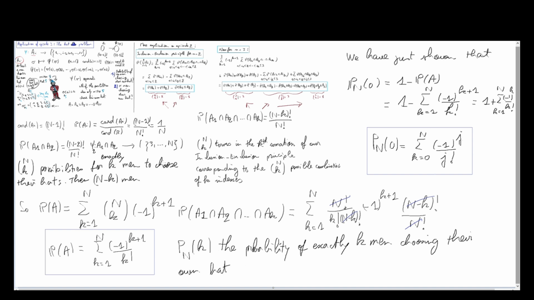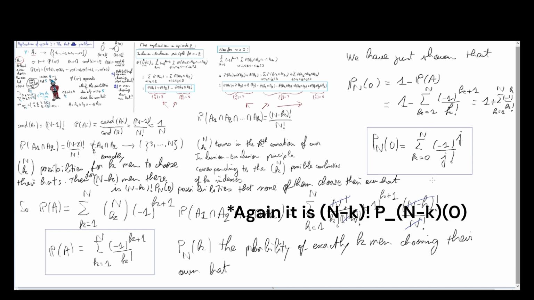For the other n minus k men, there are n minus k factorial times Pn0 possibilities that none of them choose their own hat,